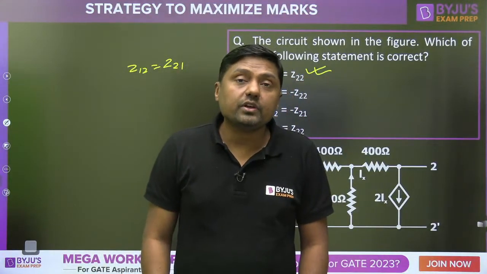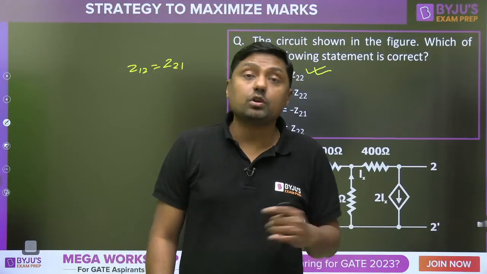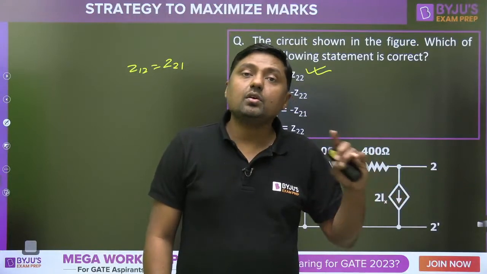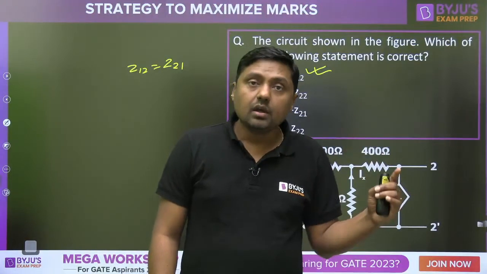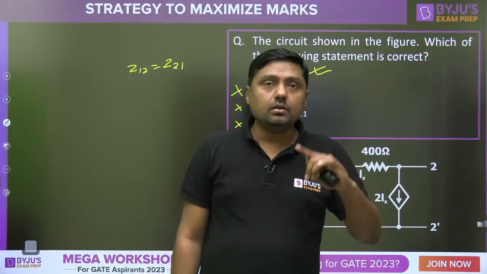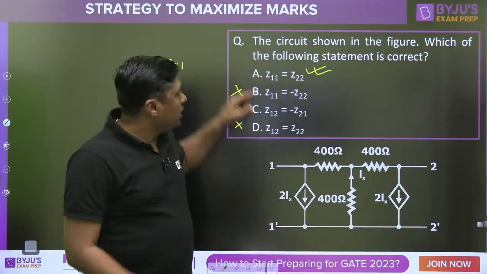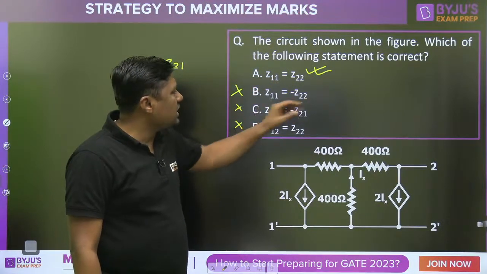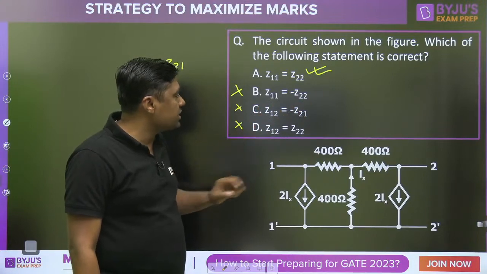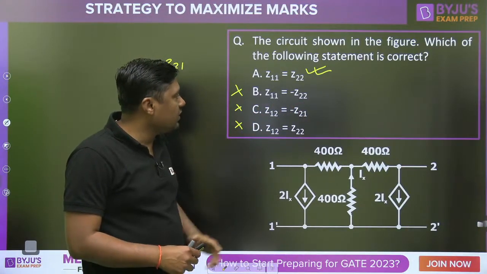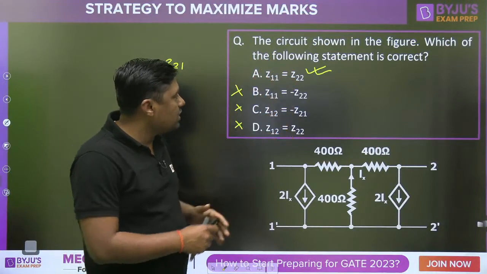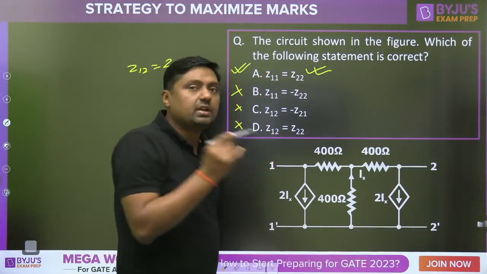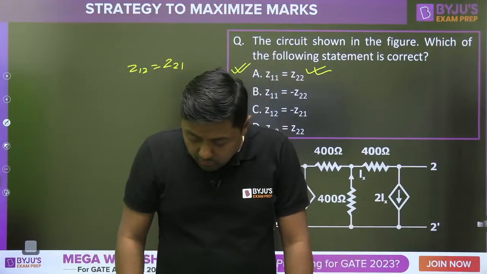If that is the question, what is the condition for this particular circuit, reciprocity or symmetricity? So go through option A, option B, option C, option D, right? Recall some method, then go through that and analyze the options. Yes, this is the condition for symmetricity, but that is not the condition for reciprocity. I never heard this type of formula. Then you can eliminate, and then it may be the right answer. Okay, so in this way we can eliminate.